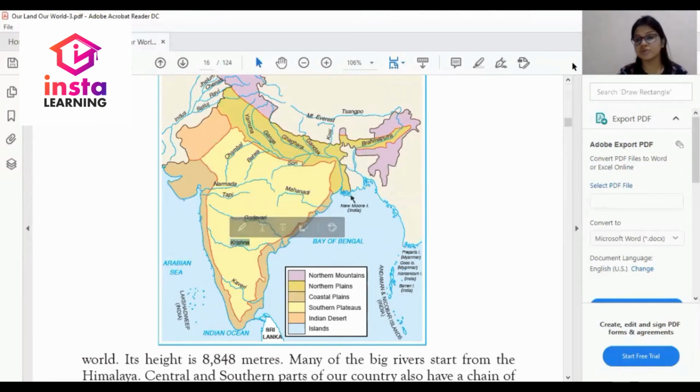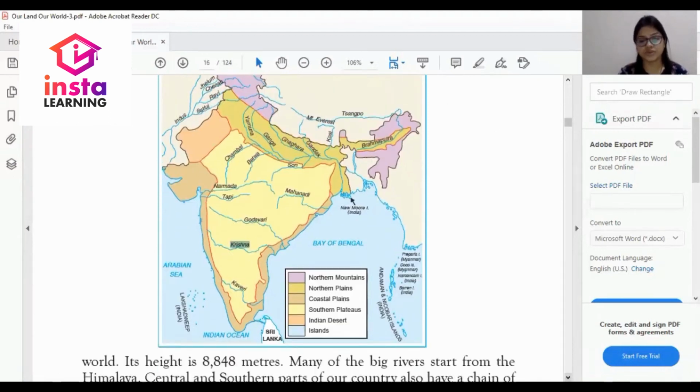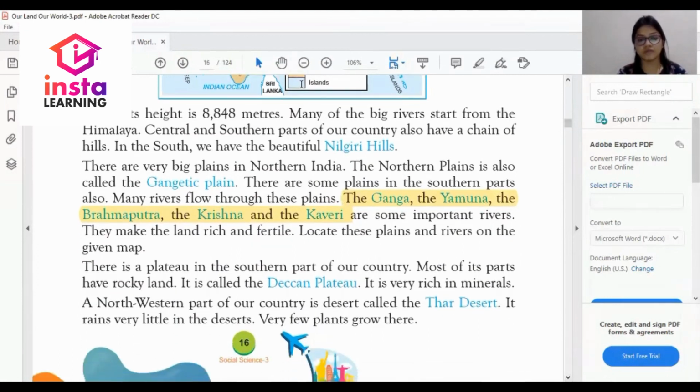So, dear student, you have to remember this river map for this question. With the help of this map, you can easily locate the Ganga, the Yamuna, the Brahmaputra, the Krishna and the Kaveri.